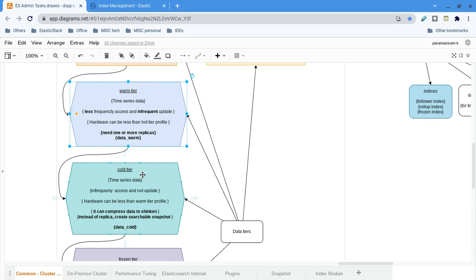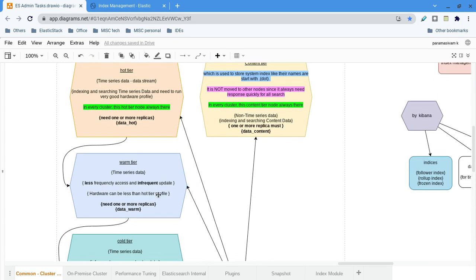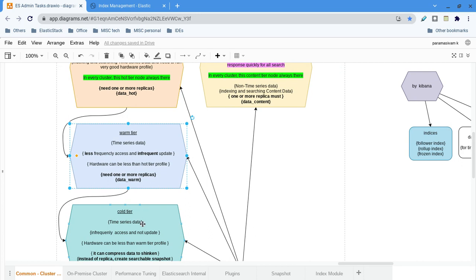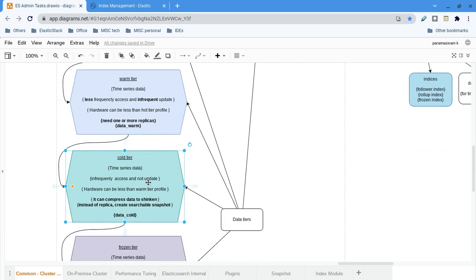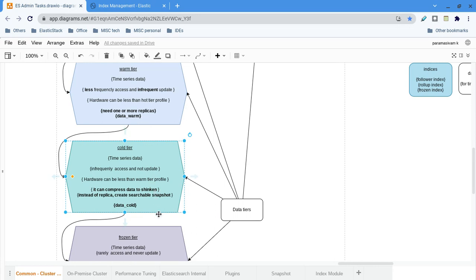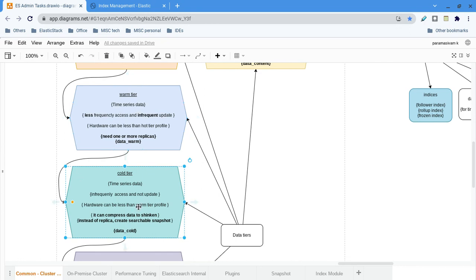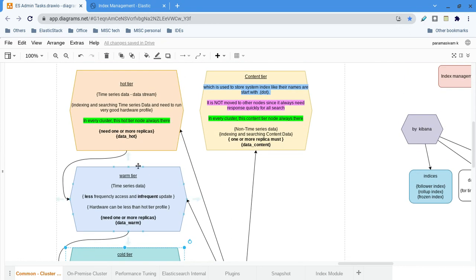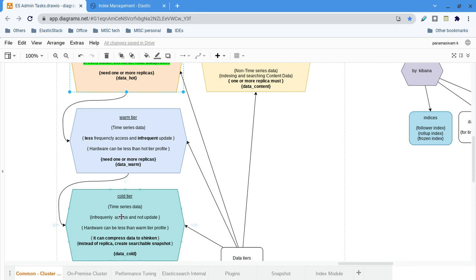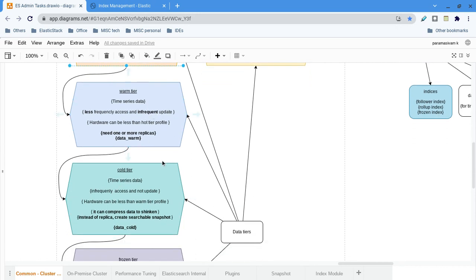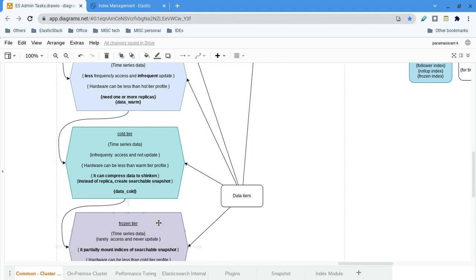See, warm tier, cold tier, frozen tier, all these tiers can be in a single node itself, or you can have separate nodes, separate hardware. Similarly, you need not have all these tiers in your ILM policy. You don't need to have the warm tier; you can move to the cold tier based on your requirement. Once you feel it is never going to change, and it will be read only by the dashboard, which is accessed only monthly or weekly, then obviously you don't need the warm tier as well. You can move straight to the cold tier. So it is not necessary to have all the tiers in your architecture.